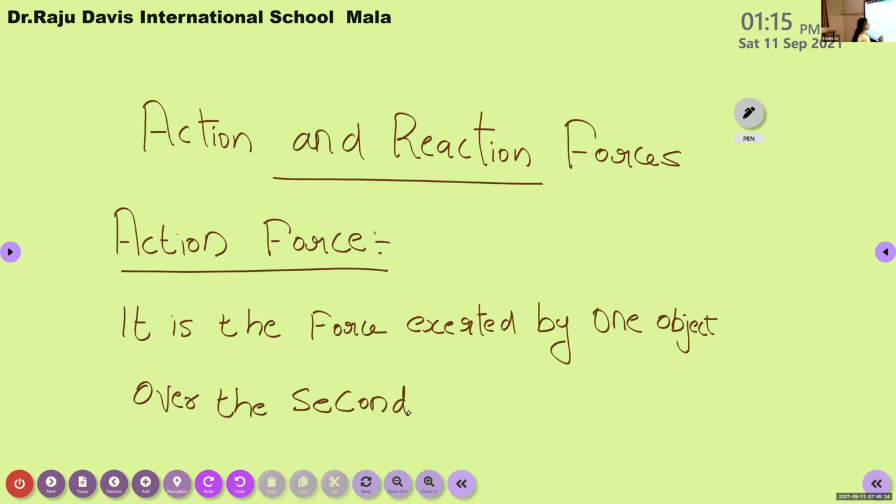While discussing action and reaction force, we consider two objects or two bodies, such that the action force is the force exerted by one body over the other body.